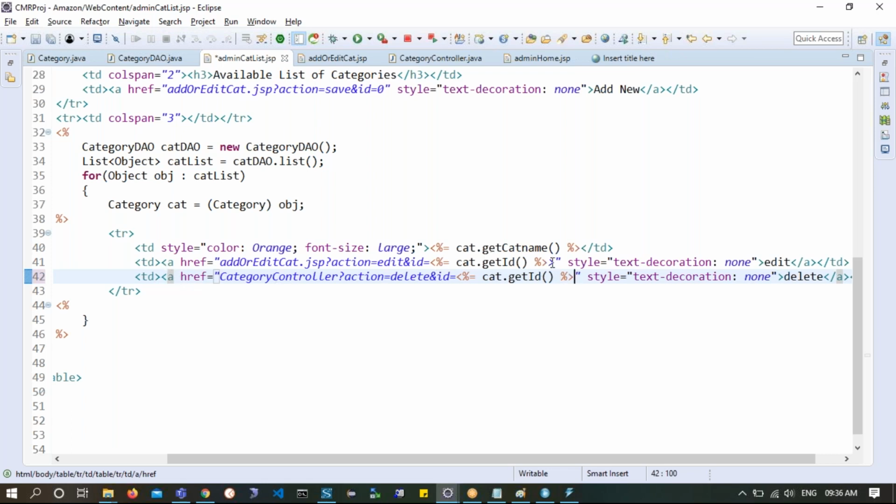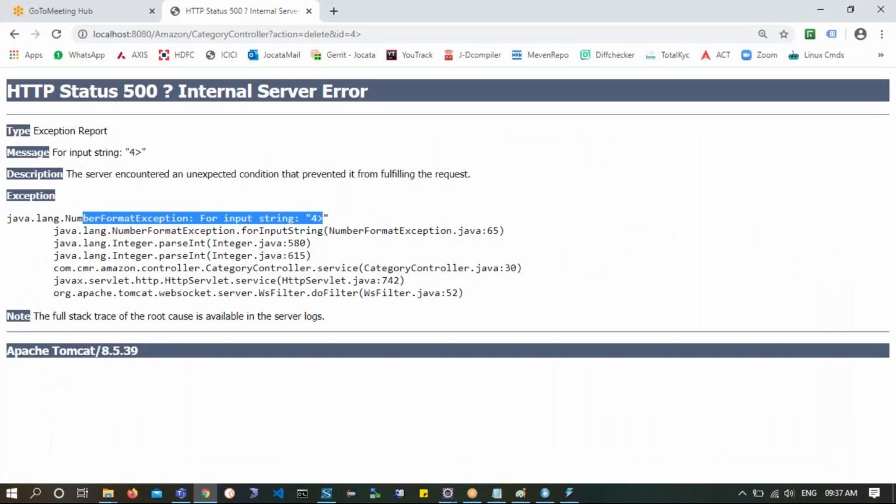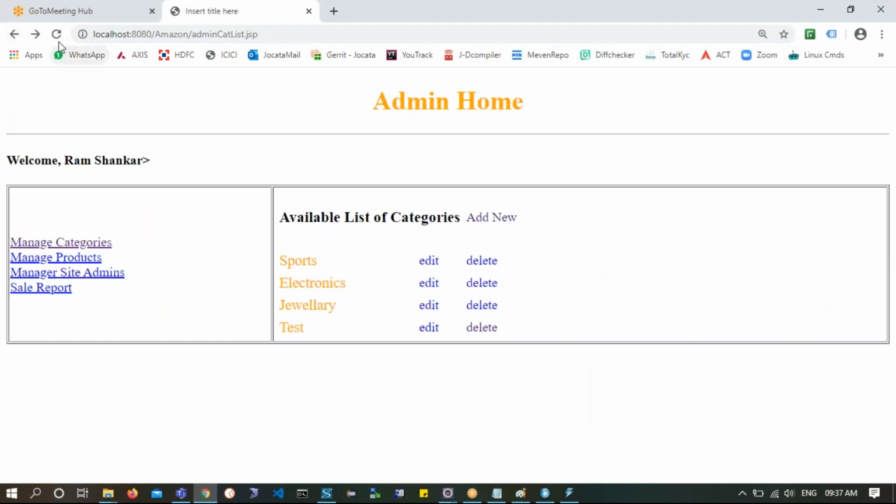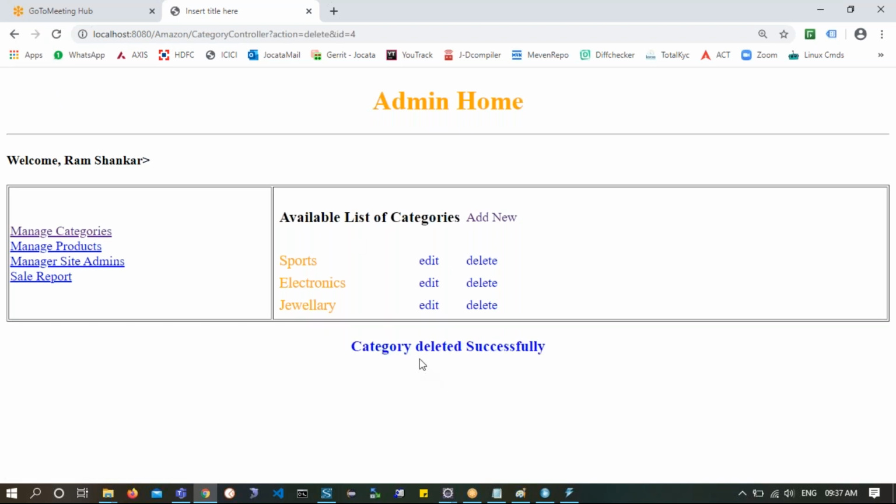Similarly, here the edit part also, I have got one extra angular bracket. Control S. Now it has been changed. I will go back to my list and refresh it. So I have refreshed. Now I will click on delete. Bingo, category deleted successfully.